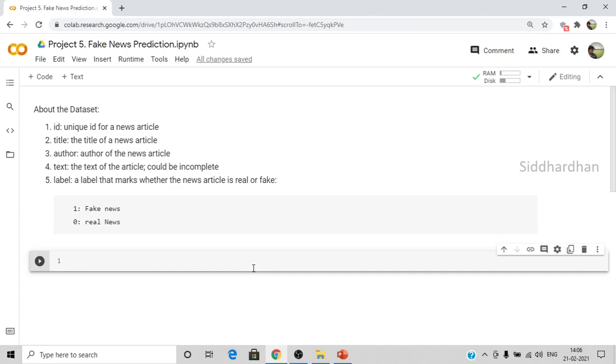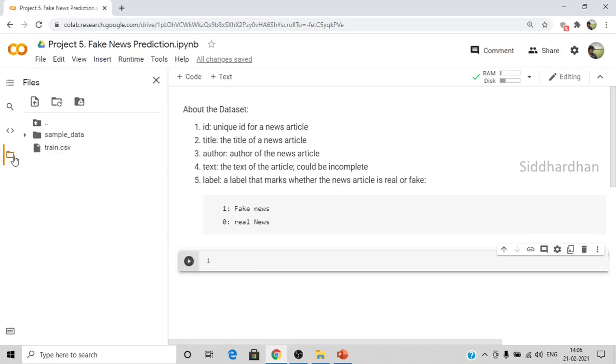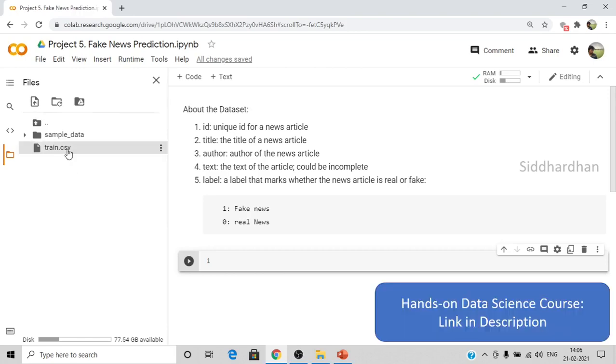Now first of all, let's understand this dataset. I have already uploaded this dataset. The size of this dataset is around 95 MB, as you can see here, so it will take some time to upload. You just need to use the upload option and upload this dataset. I'll give the link to this dataset file, this CSV file, in the description of this video.